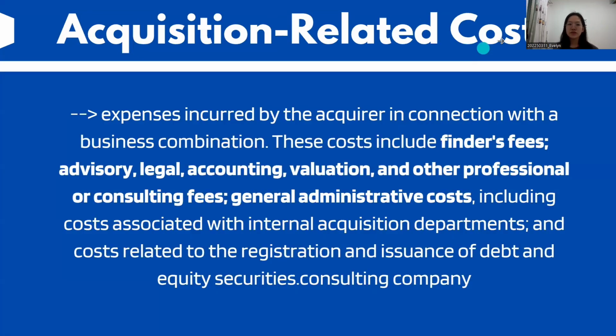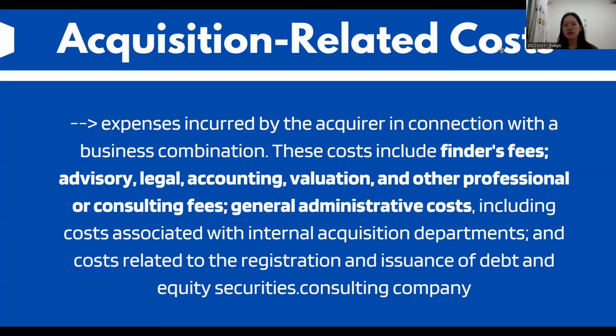In a business combination, we also have to consider acquisition-related costs. So what are acquisition-related costs? Those are expenses incurred by the acquirer in connection with the business combination. These costs include finder's fees; advisory, legal, accounting, valuation, and other professional or consulting fees. They also include general administrative costs, including costs associated with internal acquisition departments, and costs related to the registration and issuance of debt and equity securities.